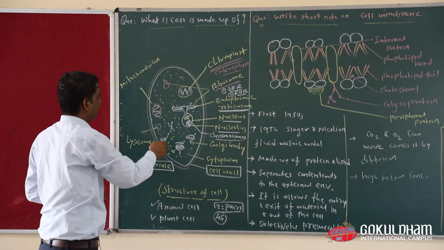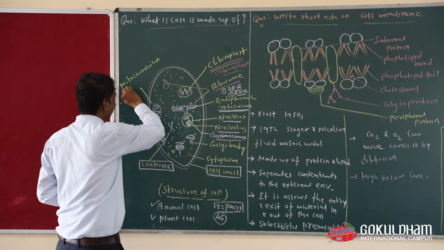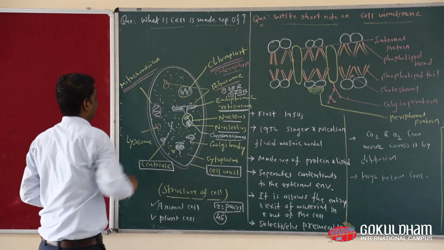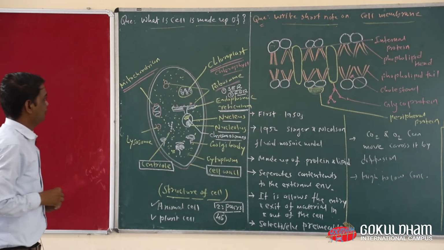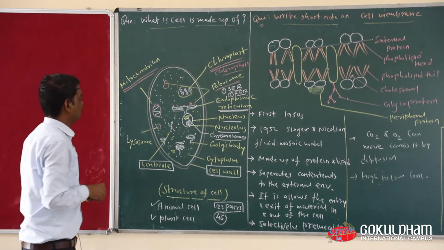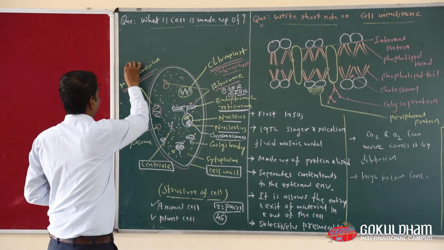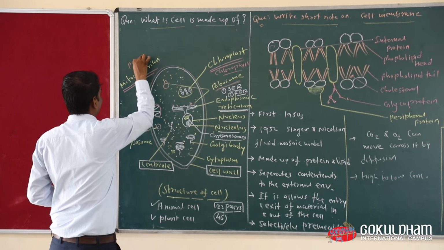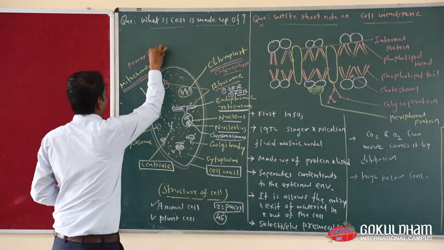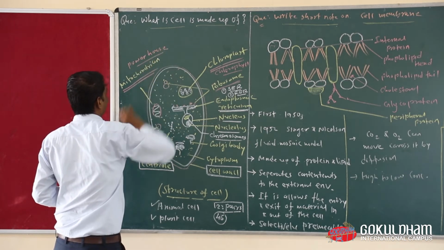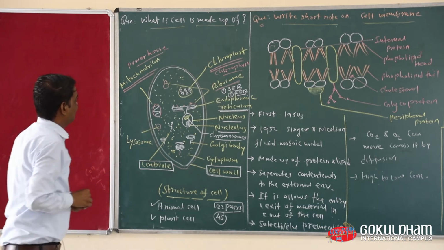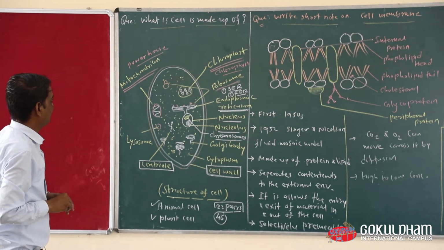Now we are going to see the next organelle, which is mitochondria. Mitochondria is known as the powerhouse of the cell or plant. Mitochondria is also known as the powerhouse.